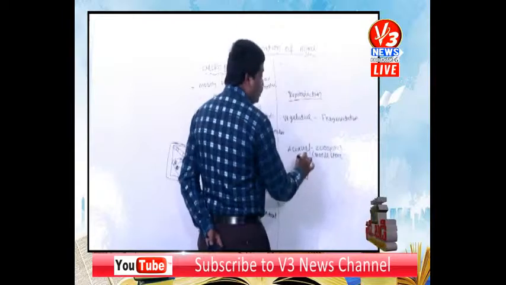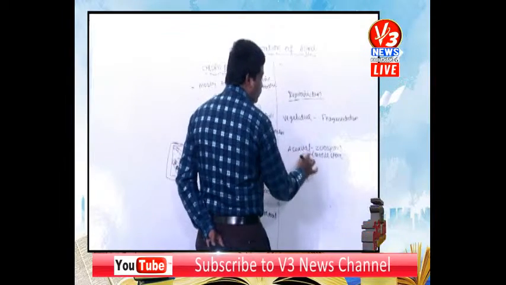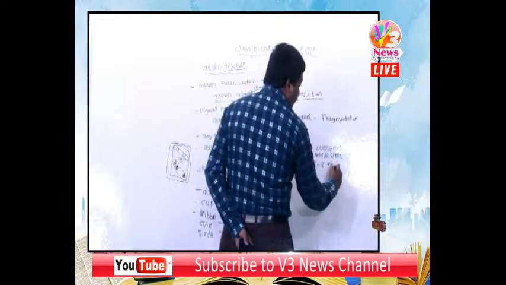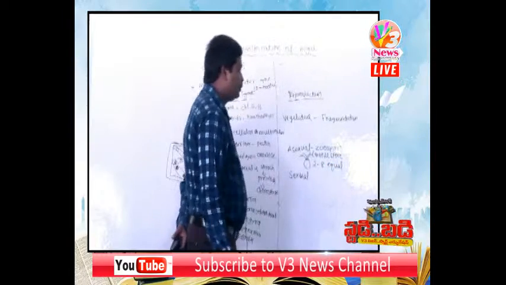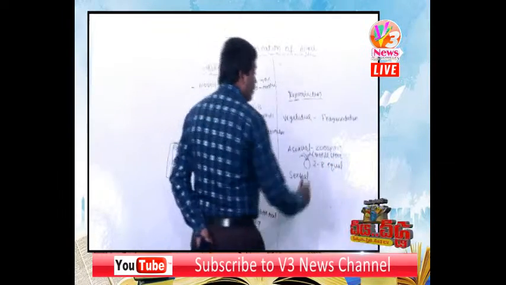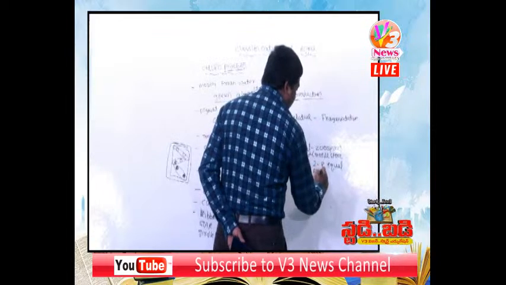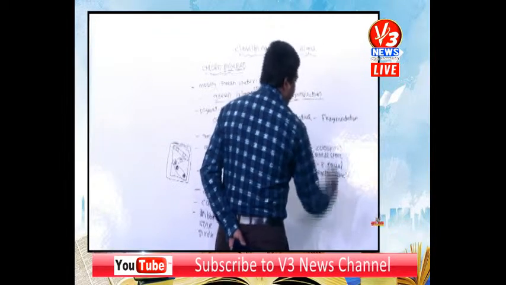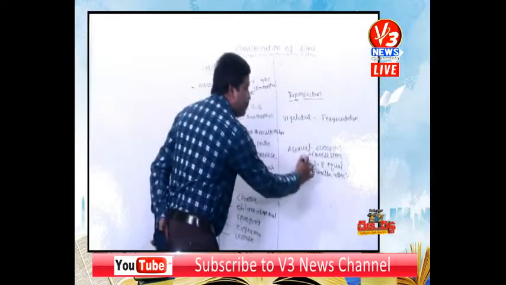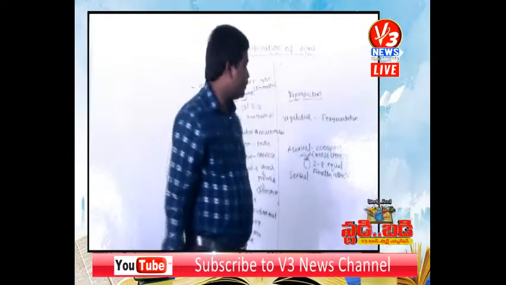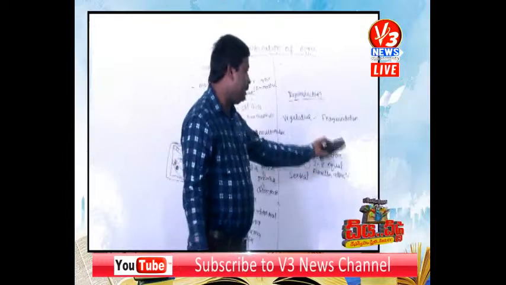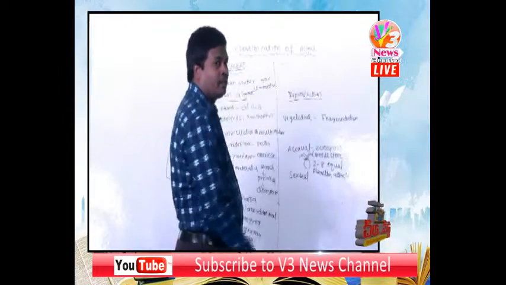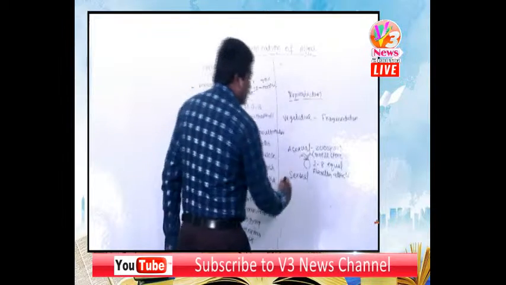For example, this is one spore, with 2 to 8 equal flagella attached to the apical side. This is the apical portion. 2 to 8 equal flagella are attached to the apical portion of the spores.